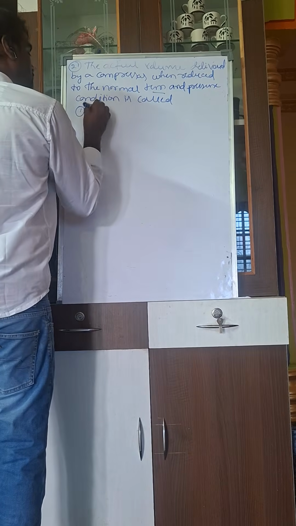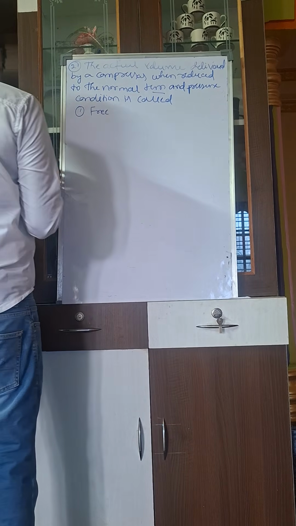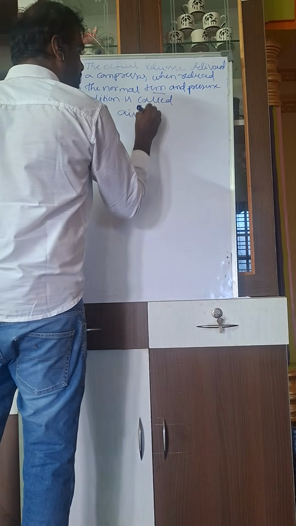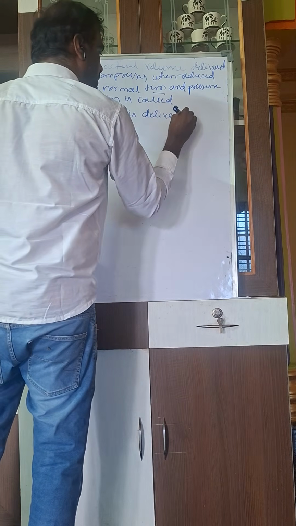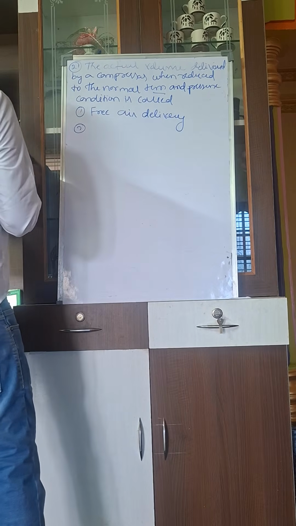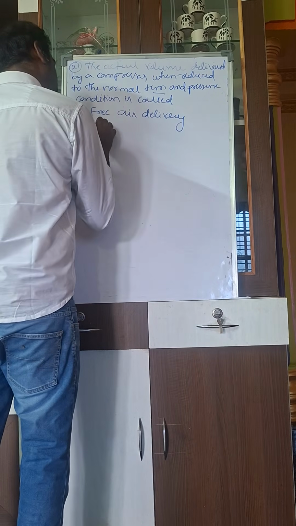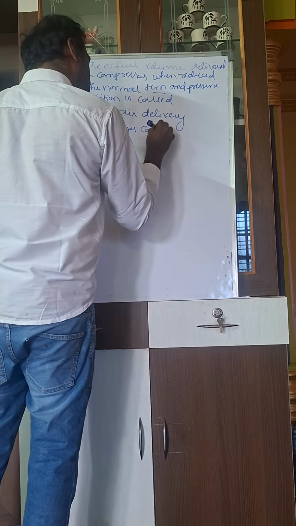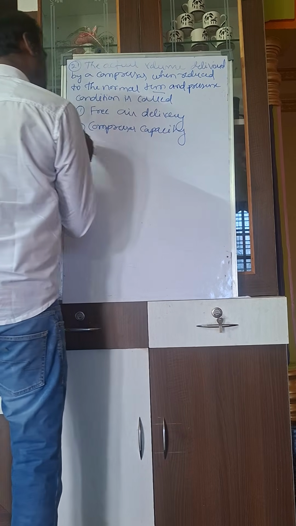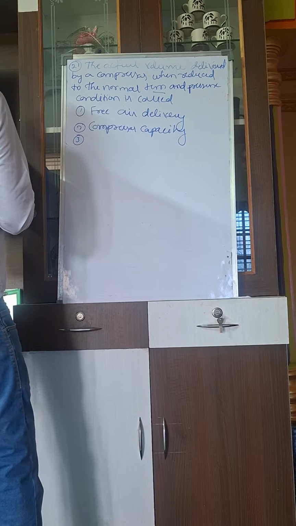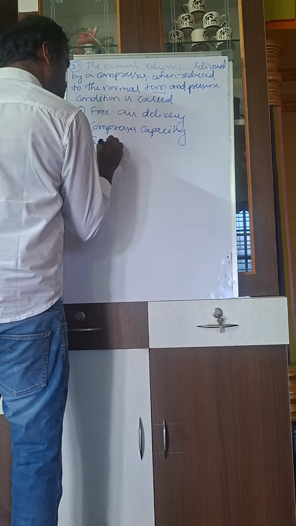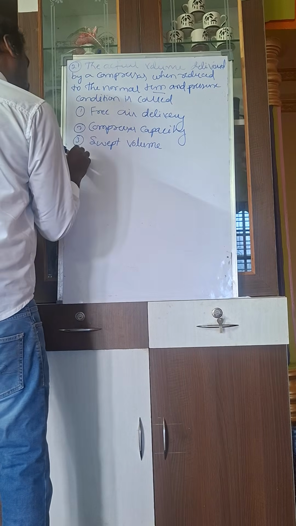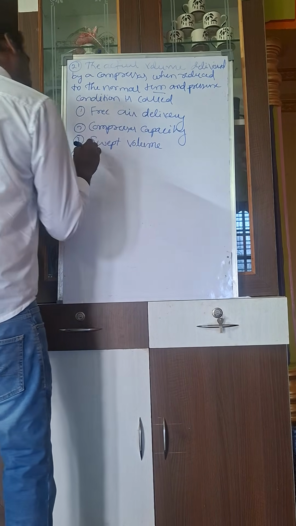The first option is free air delivery. The second is compressor capacity. The third is swept volume. The fourth is discharge pressure.